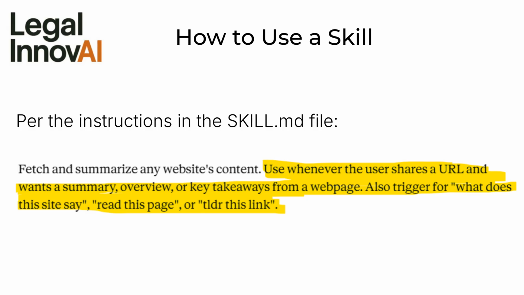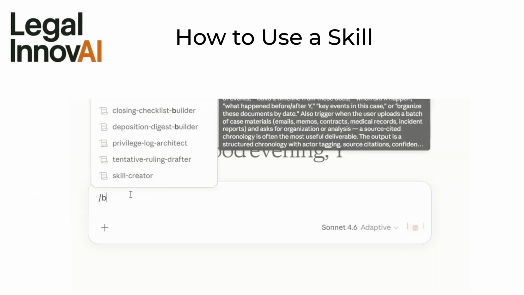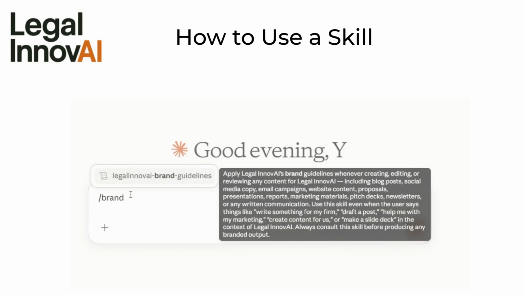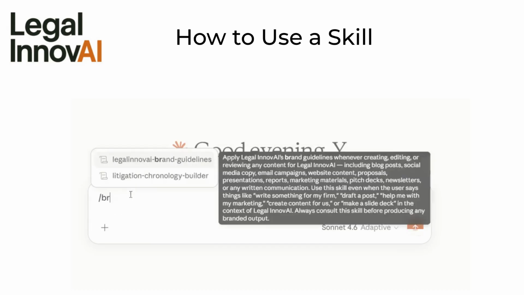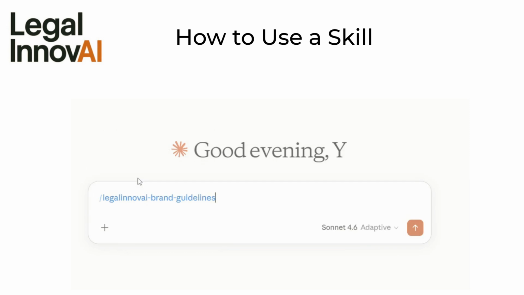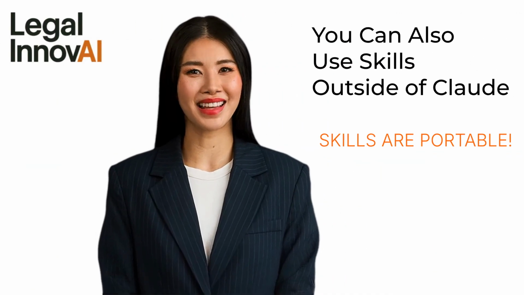You can activate the skill merely by using trigger words in the chat related to the skill. For instance, if you want to run the website summarizer skill we looked at moments ago, you could prompt the chat with, "Provide me with the key takeaways from this website," and paste a URL. You can also explicitly call a skill by typing a / followed by the skill's name, like you see in the example in this slide. Here you'll see I've called the Legal Innov AI's brand guidelines skill because I want AI to write an article with our guidelines applied.